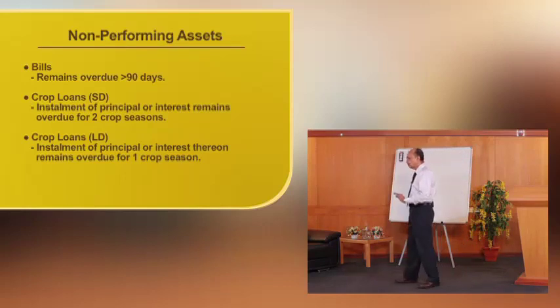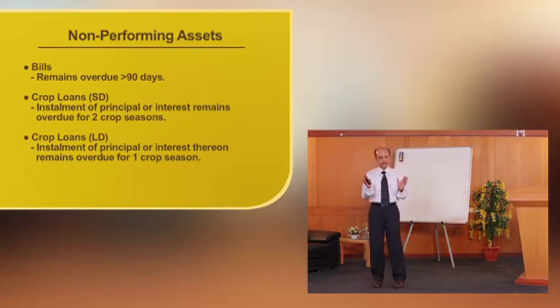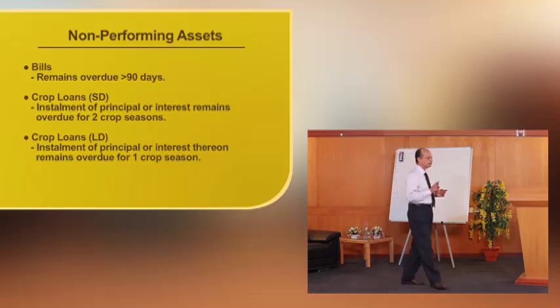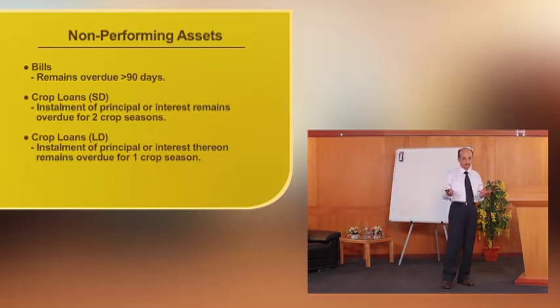Then come crop loans. Crop loans can be divided into two sections. First, crop loans given for short duration crops.